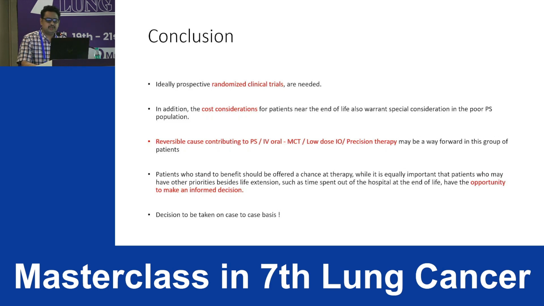Patients who stand to benefit should be offered a chance at therapy, while it is equally important that patients who may have other priorities besides life extension, such as time spent out of hospital at the end of life, have the opportunity to make an informed decision, and the decision should be taken on a case-to-case basis.